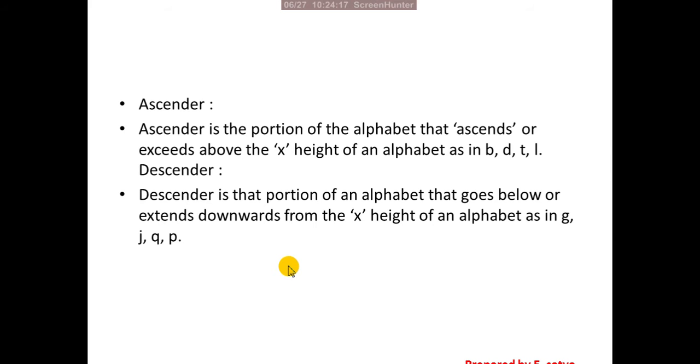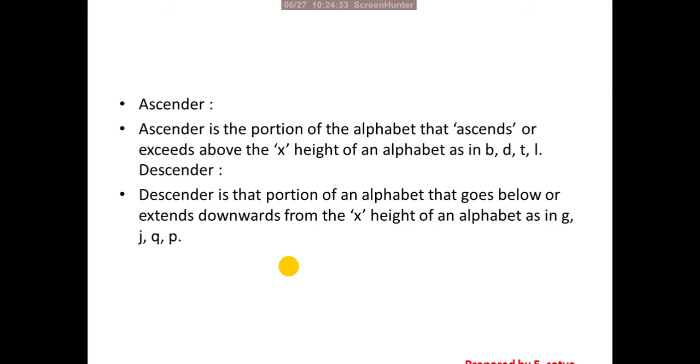And the descender is that portion of an alphabet that goes below or extends down from the x height of an alphabet, as in G, J, P and Q. So it is the exact opposite of the ascender.